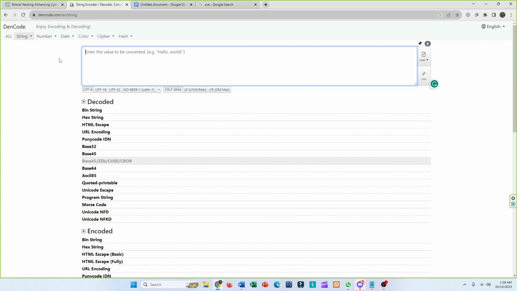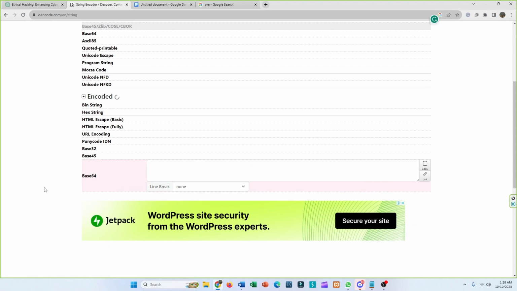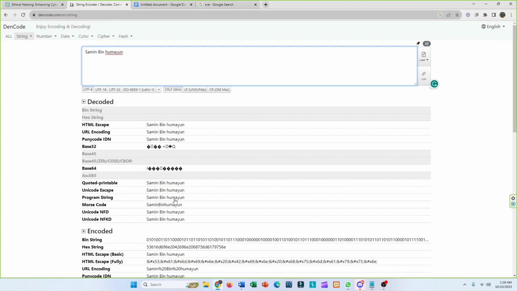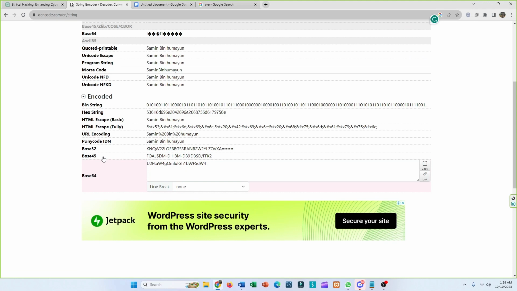Suppose this is a website where I'm going to encode my name. It's taking some time. Let it load. So this is the base64 version of my name.